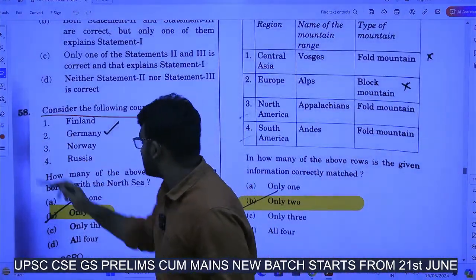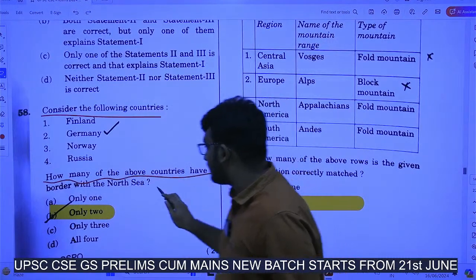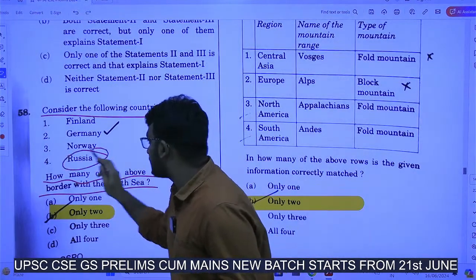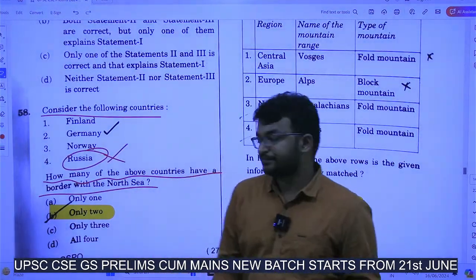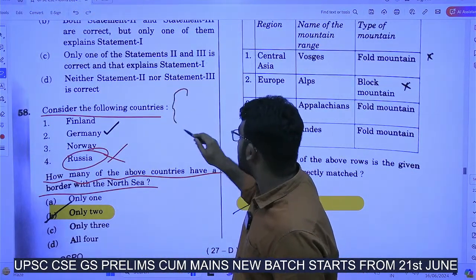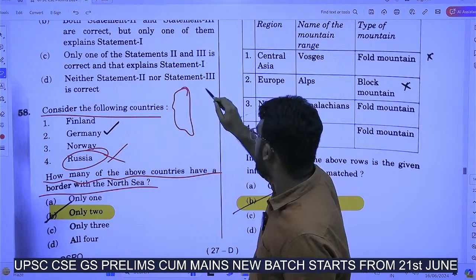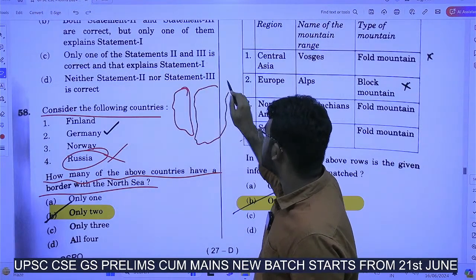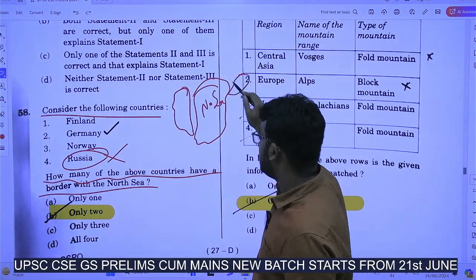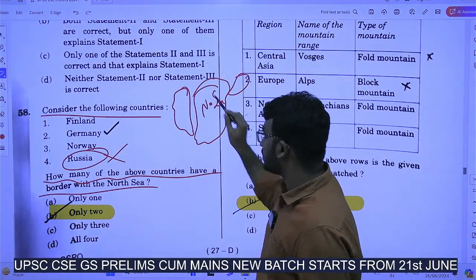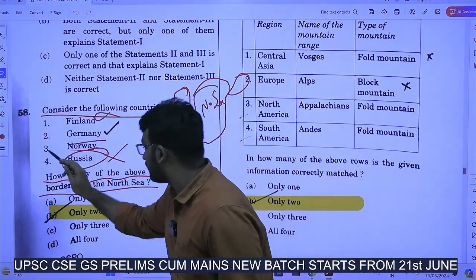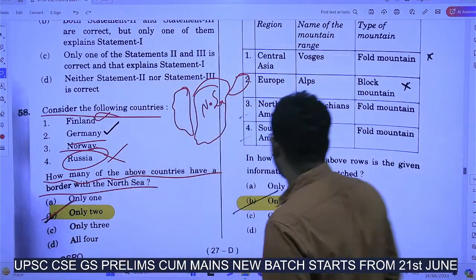Consider the following statements. How many of the above countries have a border with the North Sea? North Sea bordering countries. Of course, Russia is not part of this. See, if this is Britain, this area is the North Sea, and here Germany, Norway and all will be present. So Finland is not touching this North Sea and Russia also is not touching. The answer is Germany and Norway. Only two.